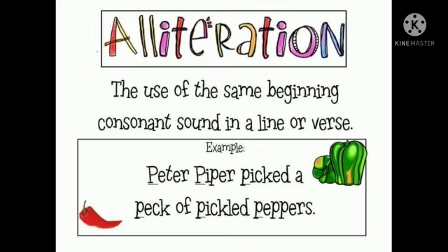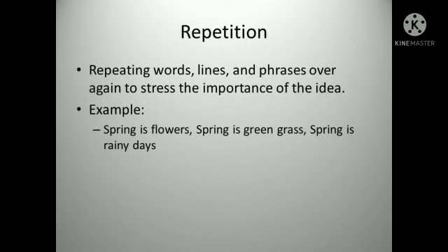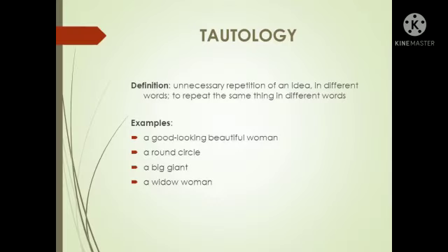Alliteration, using the same consonant letter or sound in a line. Example, Peter Pepper picked a peck of pickled peppers. Here each word starts with P. Repetition, from the word we could understand it means repeating words, lines or phrases again and again. Why? Because to make us understand the importance of the idea. Look at the example. Spring is flowers, spring is green grass, spring is a rainy day. Here the poet repeated the word spring. So here repetition is used.